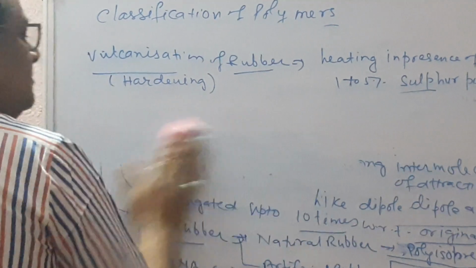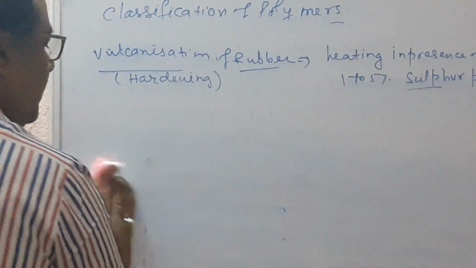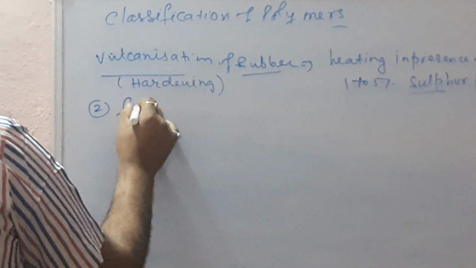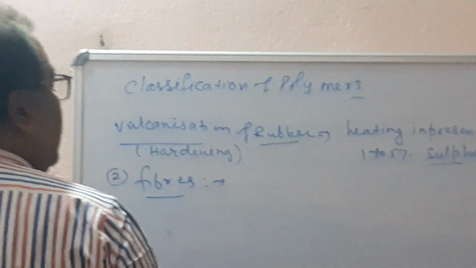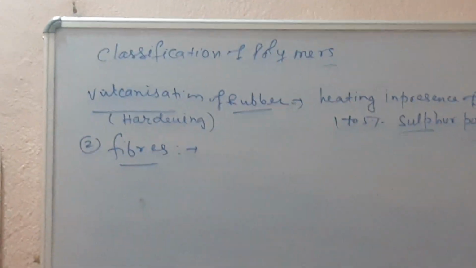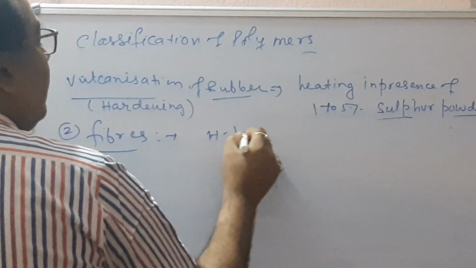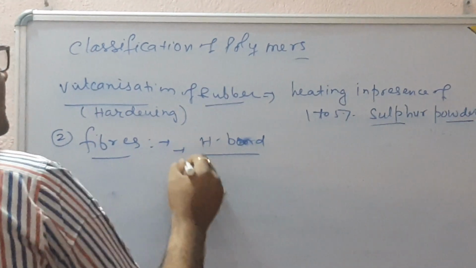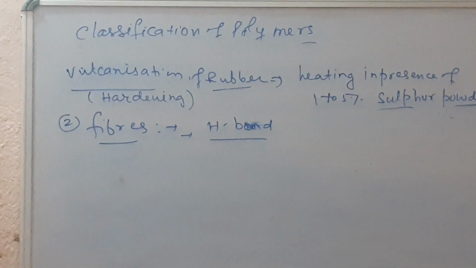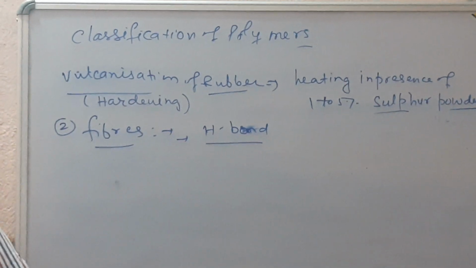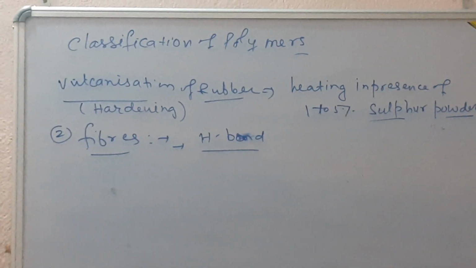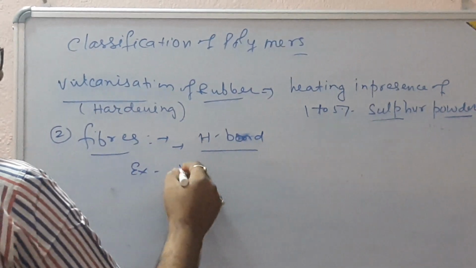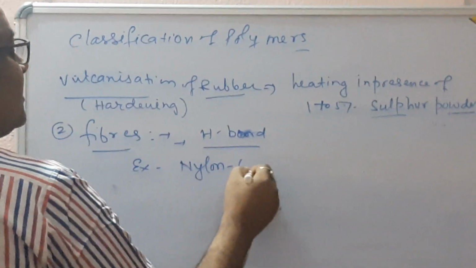Next type is fibers. Fibers contain strong intermolecular force like hydrogen bond. So they have relatively high melting and boiling points with respect to elastomers. They are inelastic in nature, and their example is nylon 6,6.